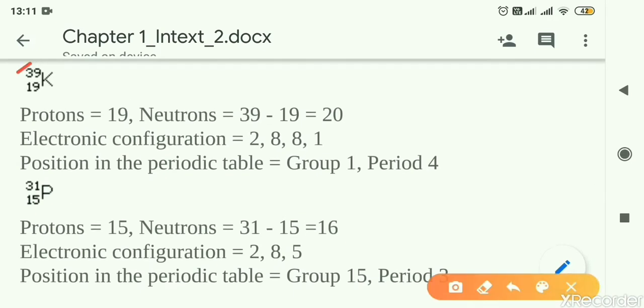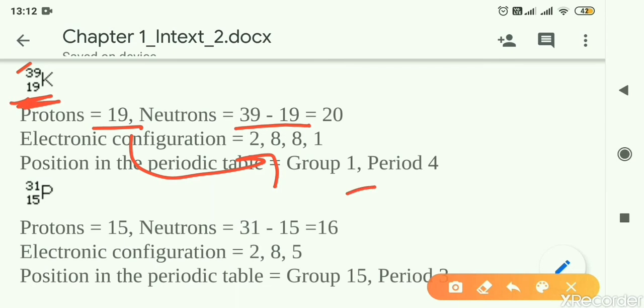See, the first one is 39, that is the mass number. The bottom one is 19, that is the atomic number or number of protons. So 19 is the number of protons. This is the atomic number. And if we subtract the atomic number from the mass number, then we will get the number of neutrons. The configuration you can deduce from the atomic number.